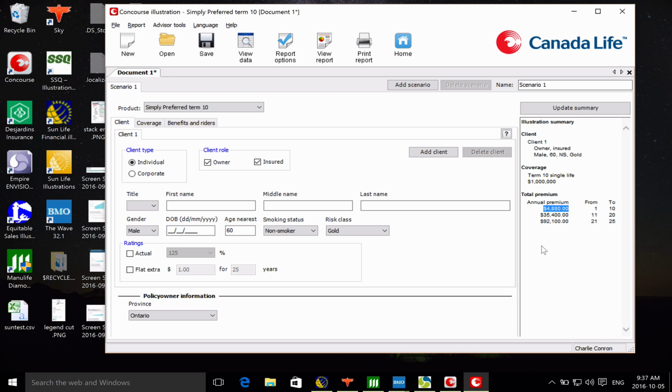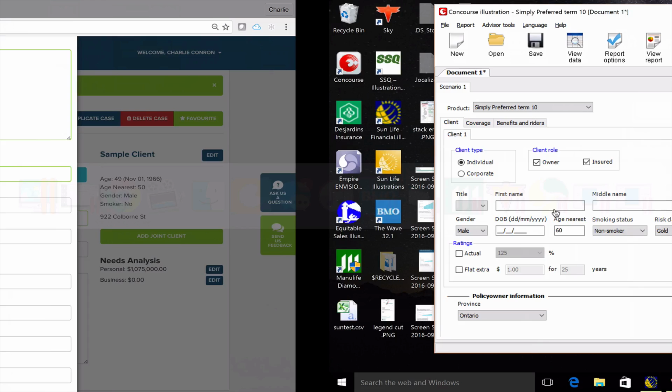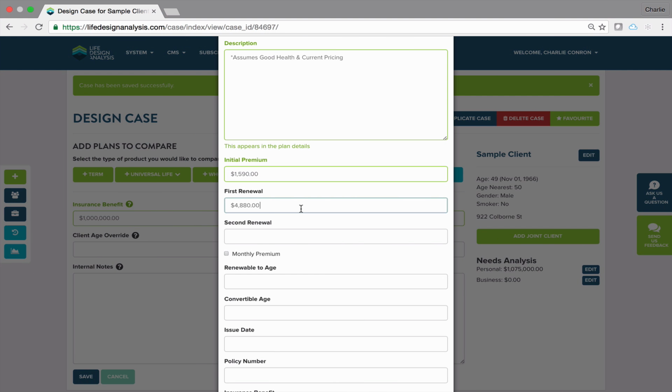Again, you could build in a rating if you wanted into this as well. And again, we're grabbing that premium. So now, instead of that guaranteed renewal, we're assuming they've gone back, given new meds, and they've been rated standard, and this is the new premium. So it's going to be an increase. It's not going to be as drastic an increase as the guaranteed renewal, but it is still going to be an increase because of that age.